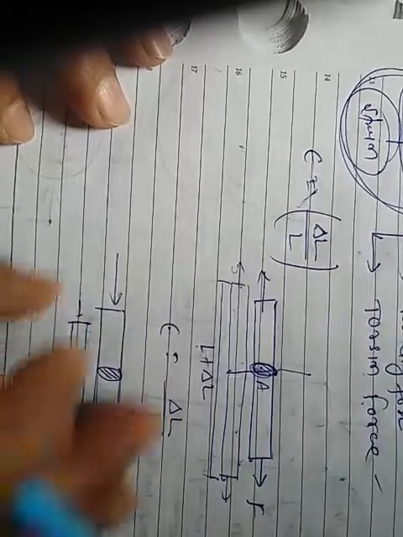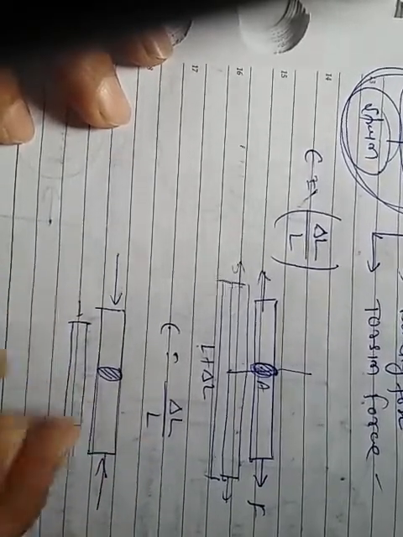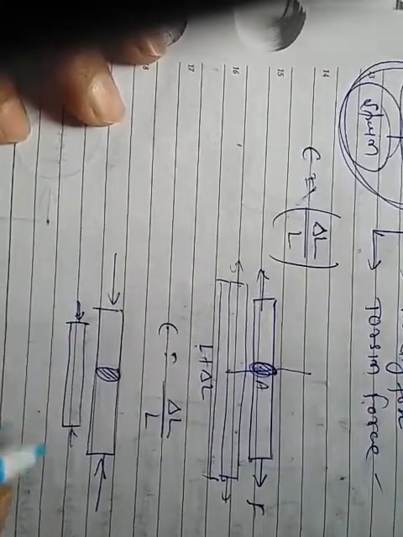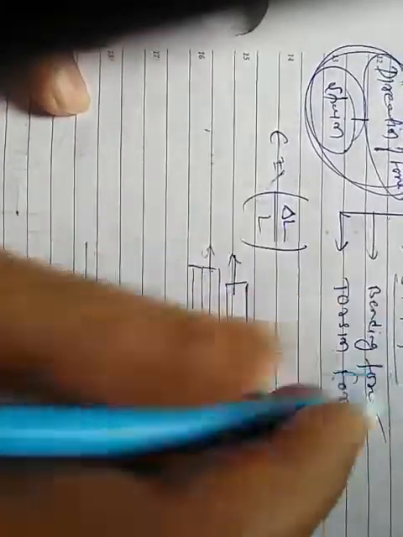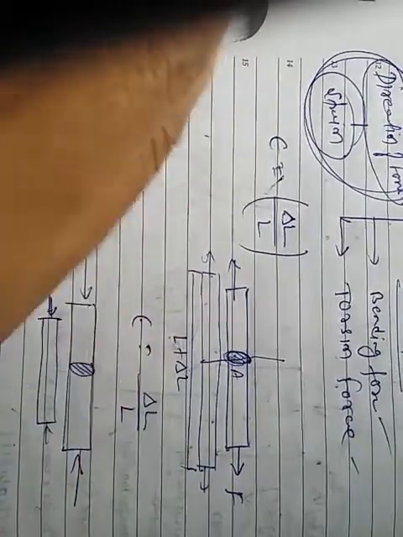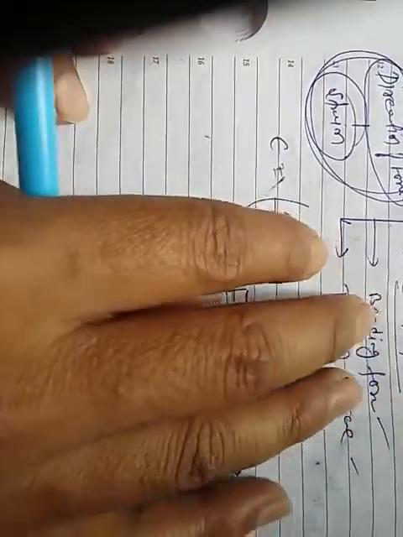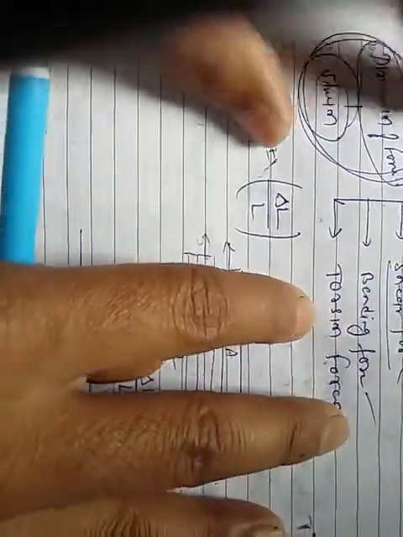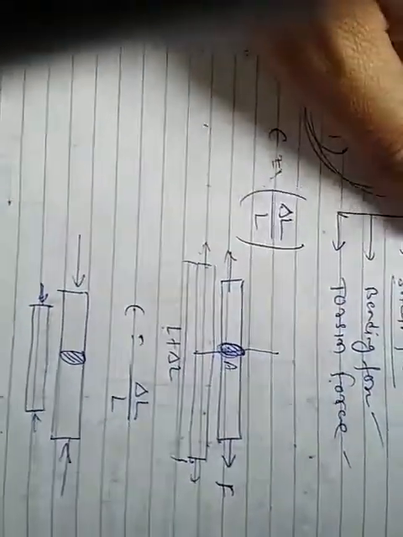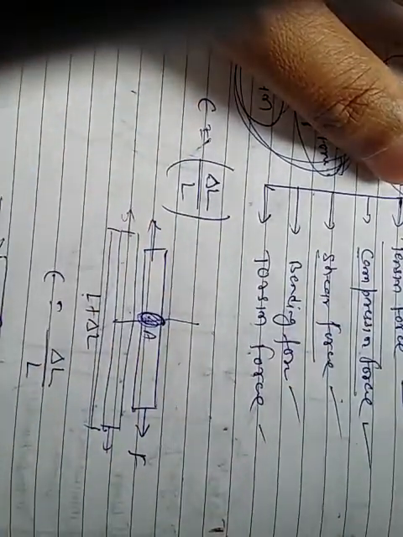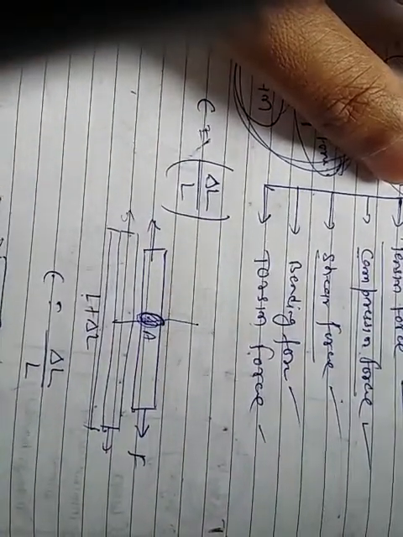Because the dimension is decreasing here, therefore this is a compression force. And then shear force, when the force is applied parallel to the cross-section area. We can differentiate the shear force from the other forces by using the direction of the force and its impact.